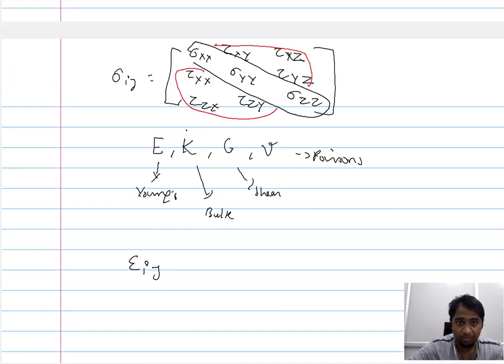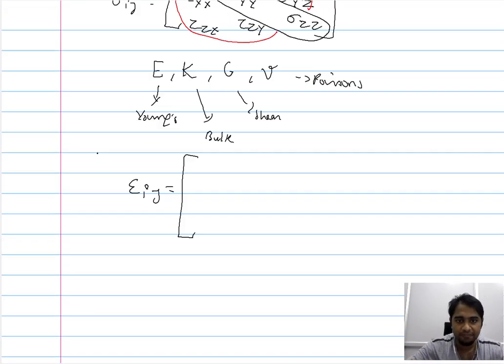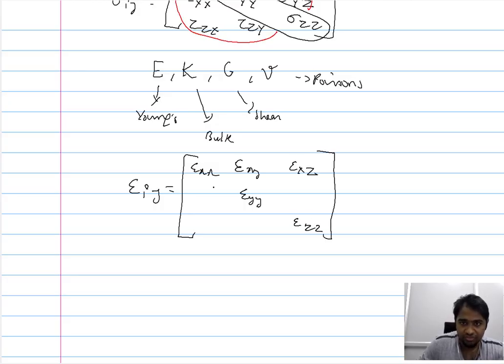So once you are able to dissociate the associated stress into different components, you can calculate the respective strain from the material constants involved, and correspondingly the different strains can be expressed in this manner. So it will be epsilon xx, xy, xz, and here you will be having the strain. The diagonal elements will be the strain along the particular direction, and the others will be the shear strain.